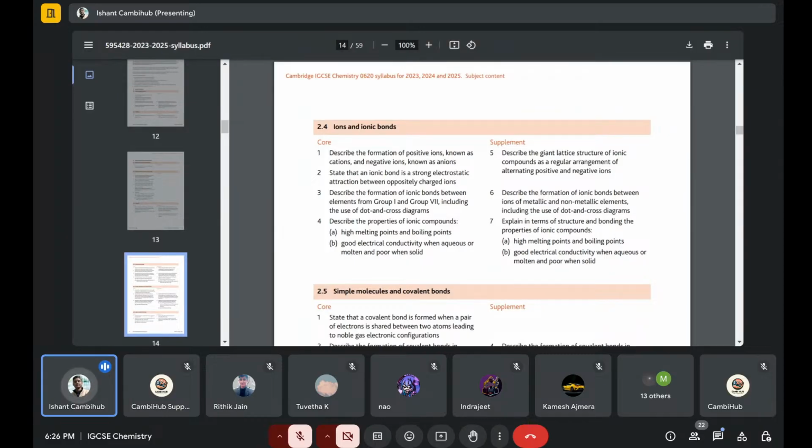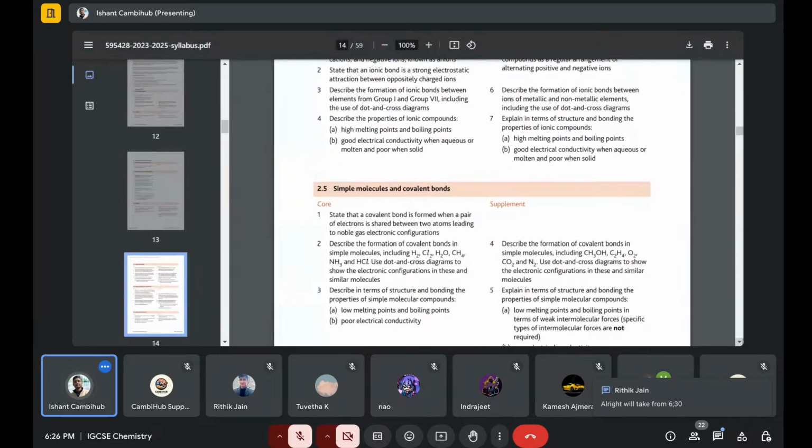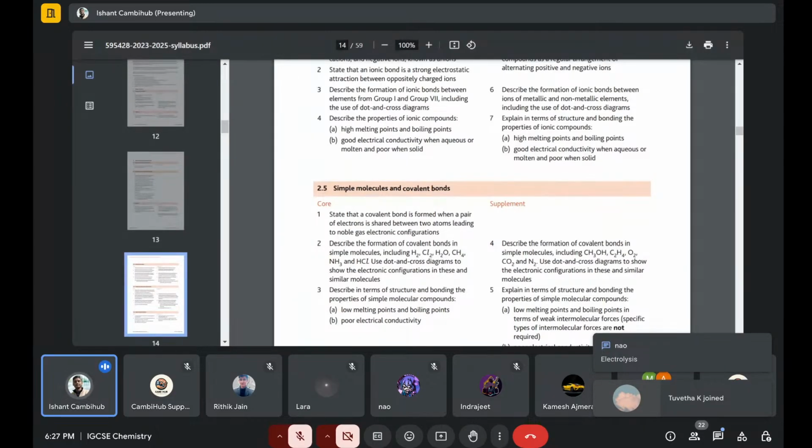Now what people try to mess up, I have seen in my class, is only in covalent bonds. Let's say it's a Cl2 bond, between non-metals, basically a halogen. For Cl2 they try to draw circles only, because they think Cl is the same. For NaCl you can draw dot and cross, because of course Na is different and Cl is different. But for Cl2 they draw dot dot and then dot dot.